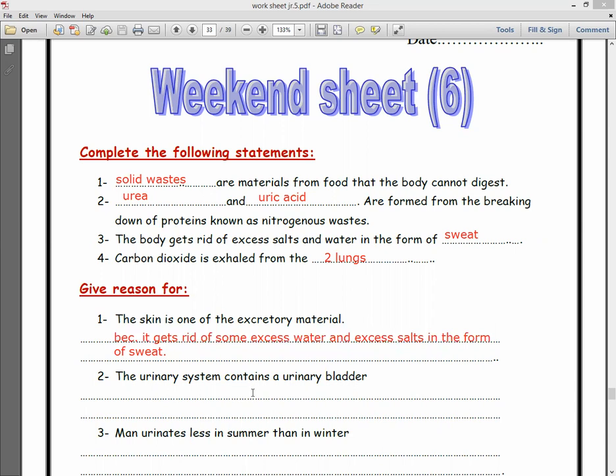Number 2. The urinary system contains a urinary bladder. What is the function of the urinary bladder?